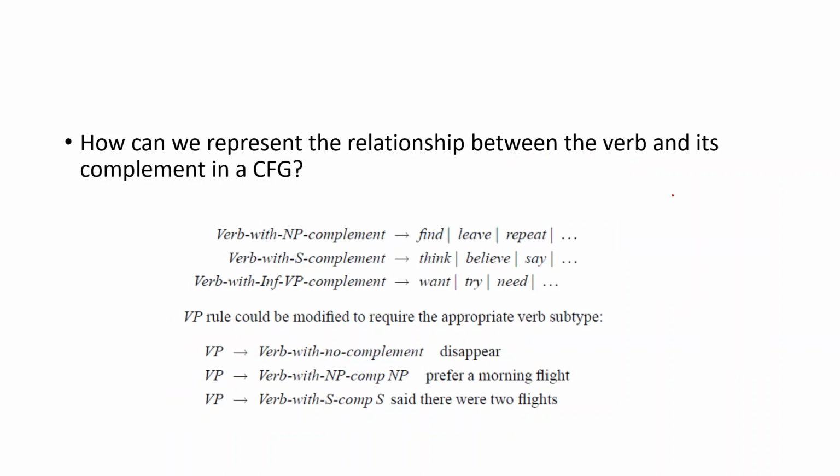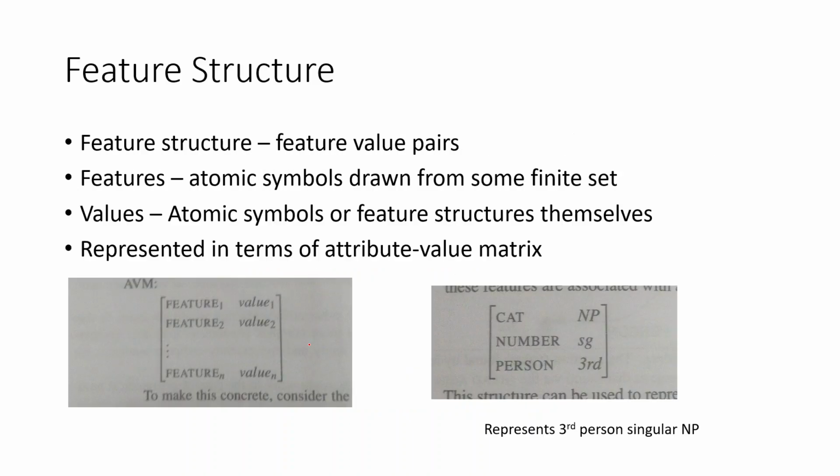How can we represent the relationship between a verb and its complement in a context-free grammar? Like we said earlier, we can have more productions. Say, for example, instead of verb phrase being a verb followed by a noun phrase, we have to say verb with no complement, verb with a noun phrase as a complement, verb with a noun phrase and a prepositional phrase as complements, and so on. So basically, what we are trying to do is increase the productions. So we want some alternative, and that is where we come to what is known as a feature structure.